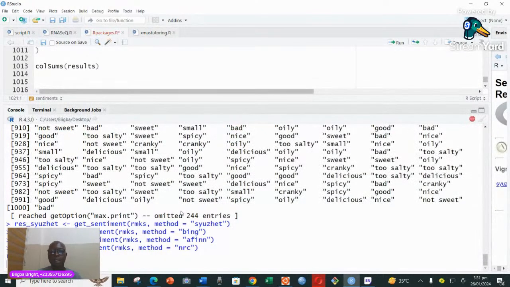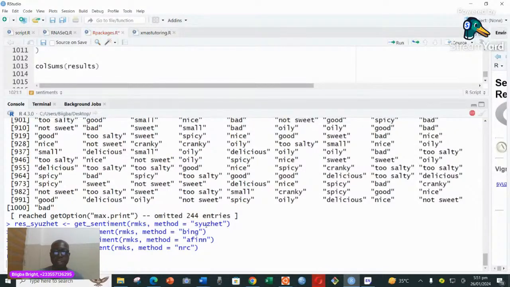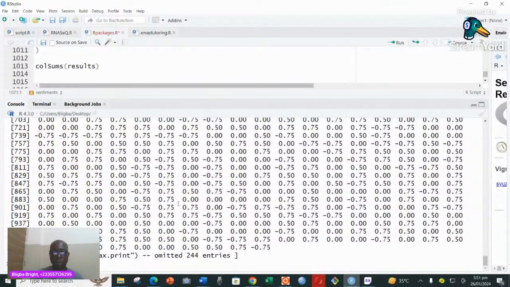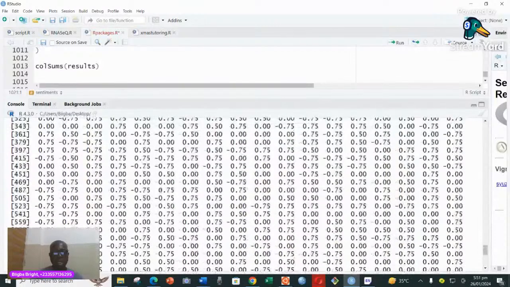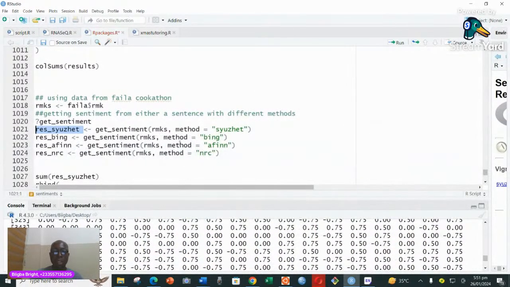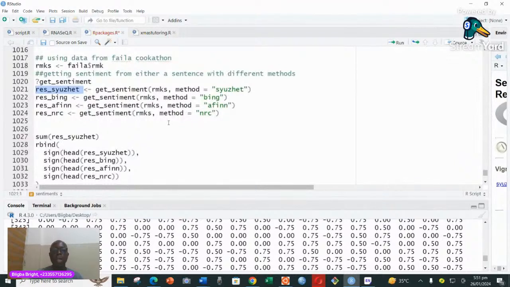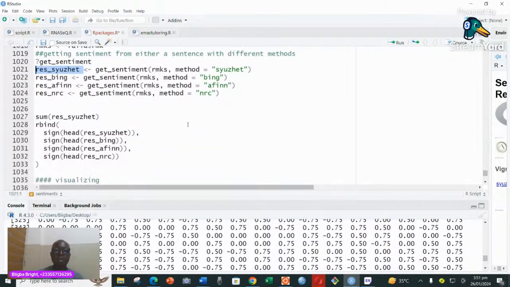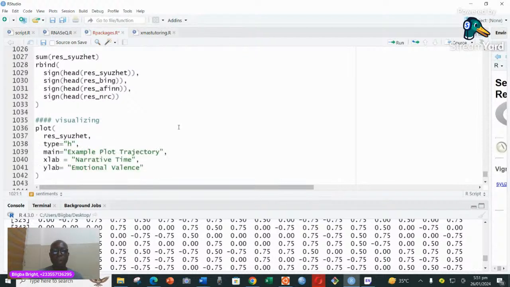I want to get the actual sentiment, so what it's trying to build. So you can see the sentiment that we are having. We are having negative, we are having this. So we could actually pull all this together to have an average sentiment. We can have the mean sentiment, that's the same thing as average though. Then we can have the entire sentiment and what it means. That's what we are trying to do here. We could actually go ahead and plot and have a pictorial view of how the sentiment works.